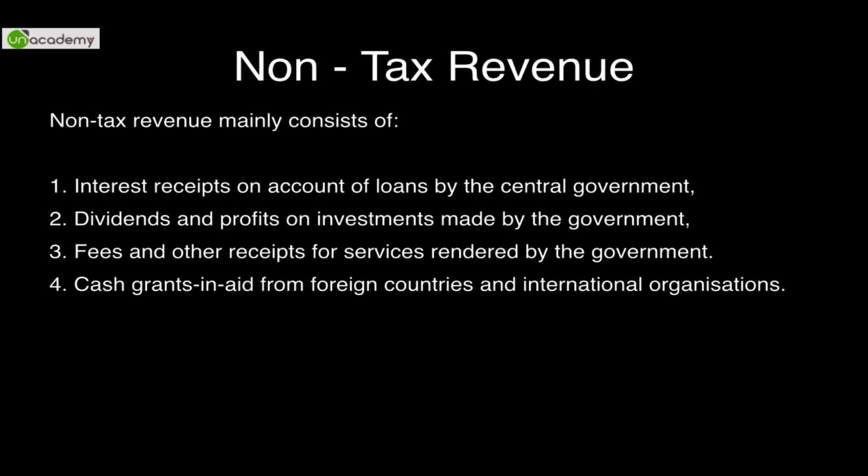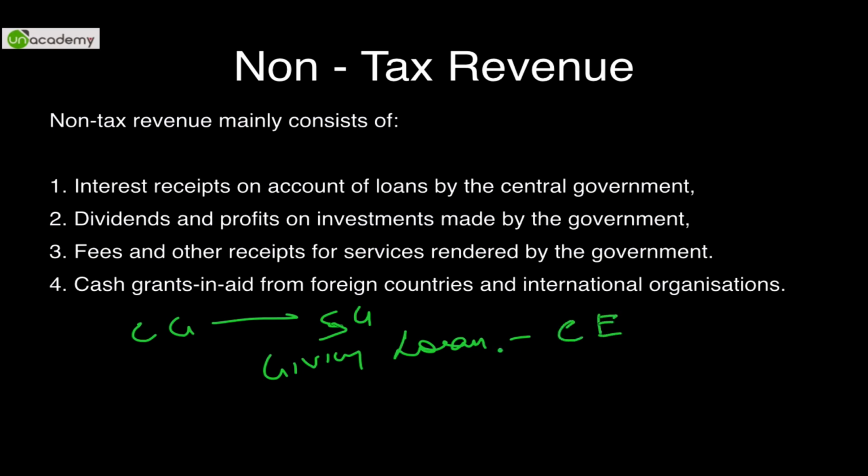If the central government is giving a loan to a state government, it will be considered a capital expenditure from the point of view of the central government. Whatever the government will earn in the form of interest will be considered a revenue receipt,